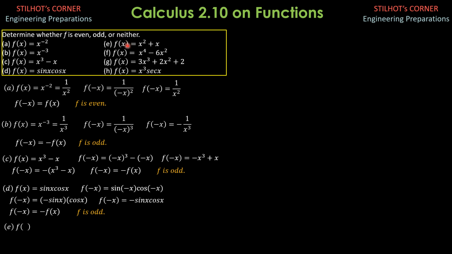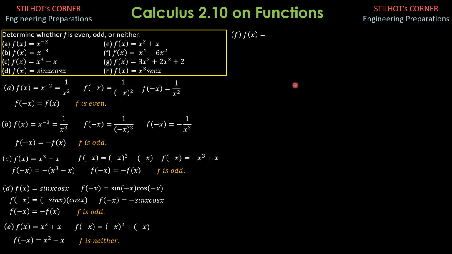E, f of x is x squared plus x. So f of negative x is quantity negative x squared plus negative x. So it is x squared minus x. Therefore, f in part E is neither odd nor even.